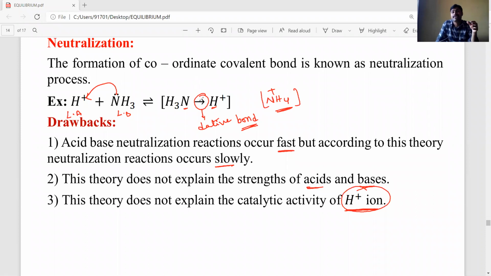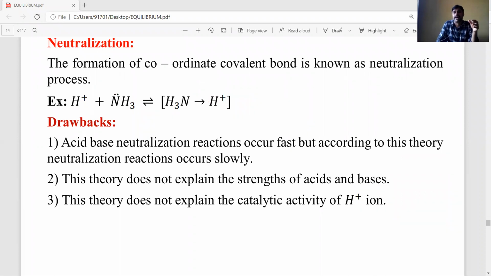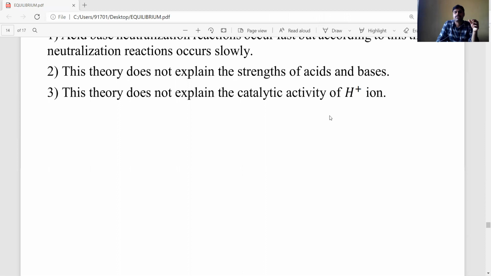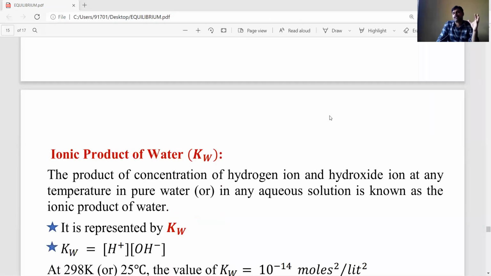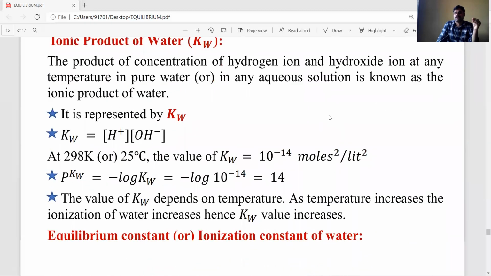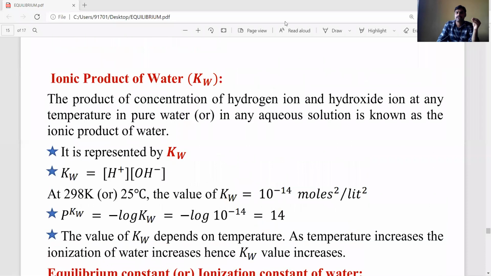To explain the relative strengths of acids and bases, the pH scale was proposed. According to the pH scale, we can explain strong acids and strong bases. Okay. So before discussing the pH scale, we will discuss the ionic product of water. What is the ionic product? The ionic product of water is represented by Kw.